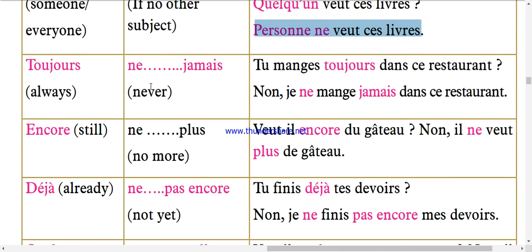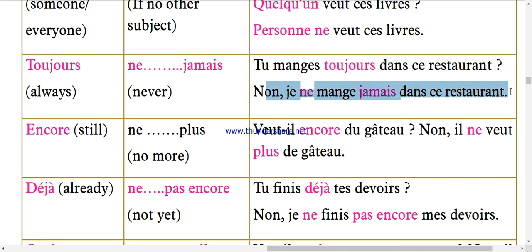Next is toujours. When toujours comes in affirmative questions, you use ne jamais in the negative while answering. It means never. So, tu manges toujours dans ce restaurant? Do you always eat in this restaurant? No, je ne mange jamais dans ce restaurant. I never eat in this restaurant.